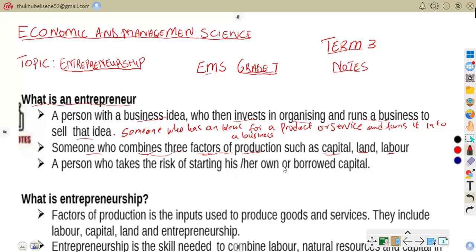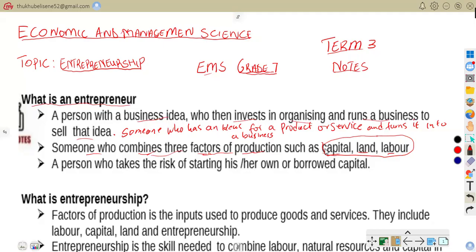We are saying an entrepreneur is someone who brings these together to produce goods and services. Hope we're together on that, good people.